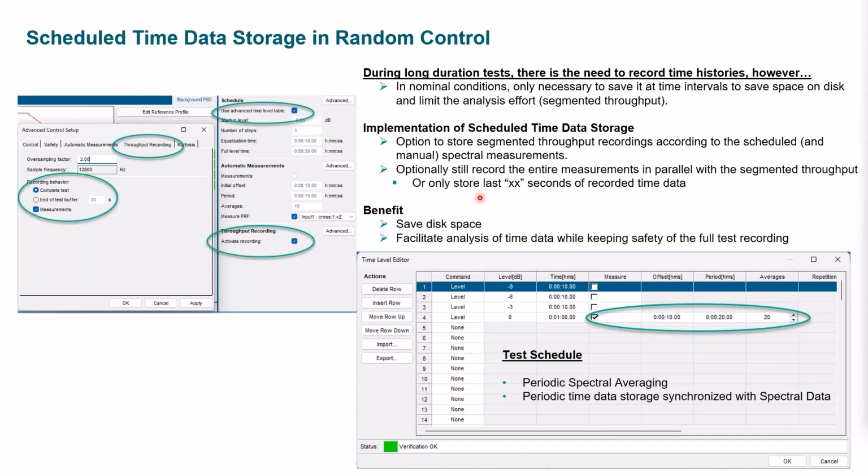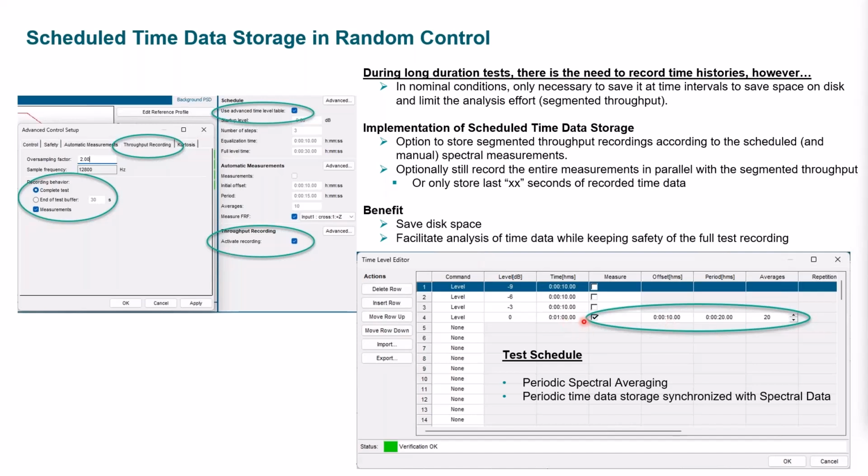And there's also spectra associated with those time segments. That's all an option to do all this data storage. The benefit is to save disk space, of course, and facilitate analysis of time data while keeping safety of the full test recording. This is the schedule table, and this is nothing new here actually, but there's additional behind-the-scenes capability. This was used before to specify when the measurements of the spectrums, average spectrums, are stored.